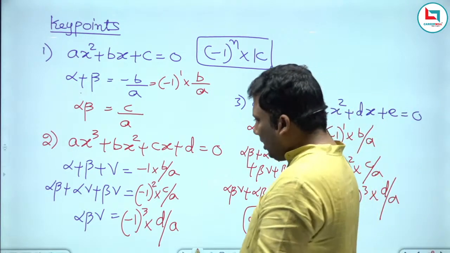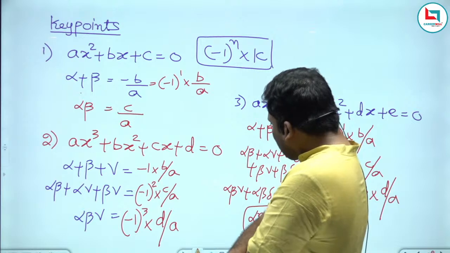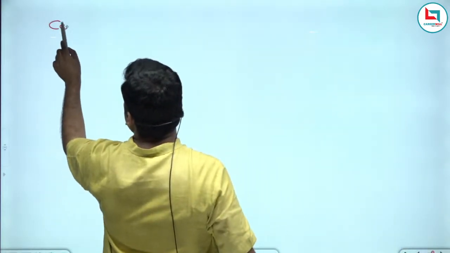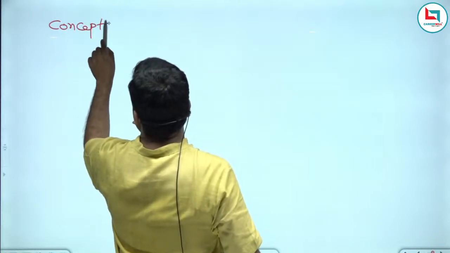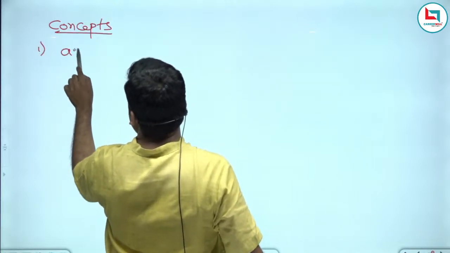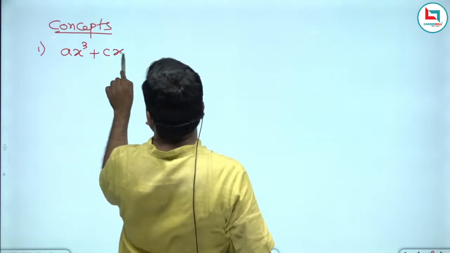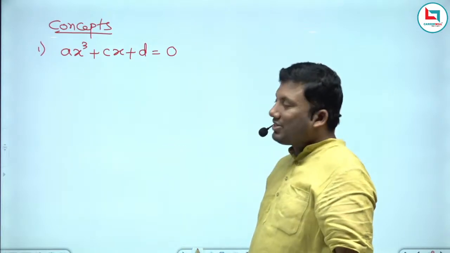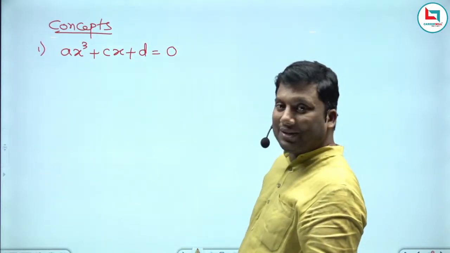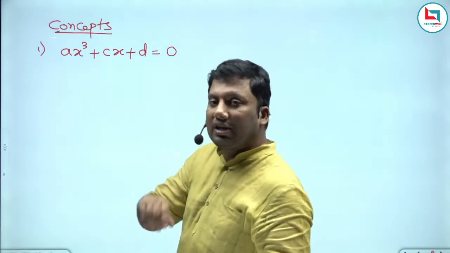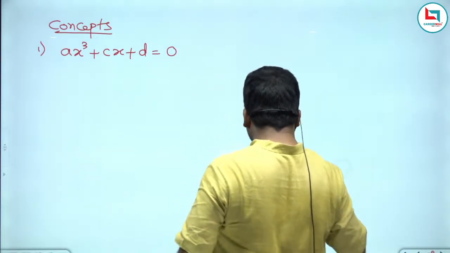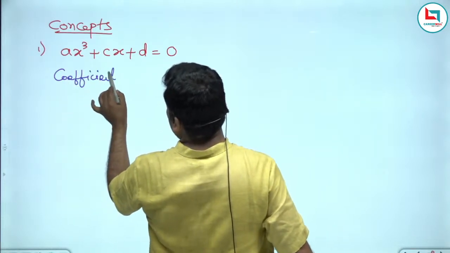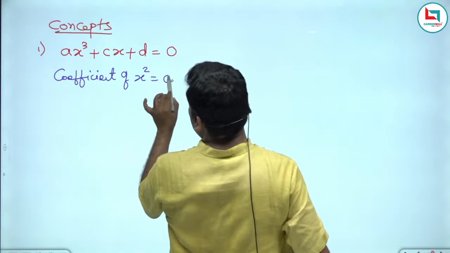But what is important to me is a few concepts. Let us discuss some concepts. Listen carefully, sir. Suppose the question is ax cube plus cx plus d equivalent to 0. What is missing? The coefficient of x square is missing. The coefficient of x square is 0.